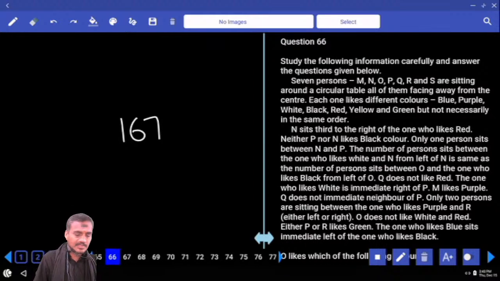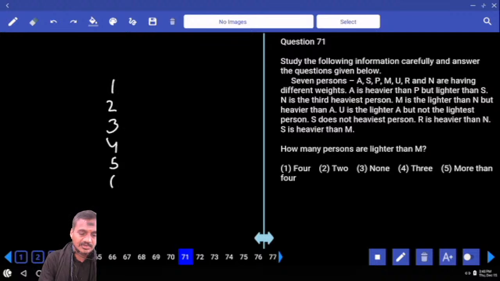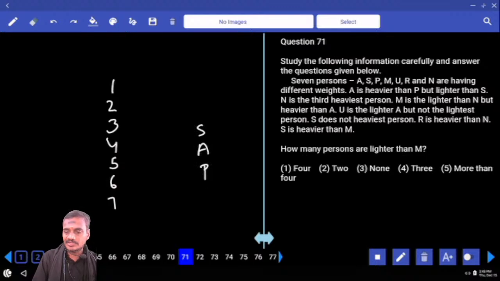Then next one, 71 onwards. 71 and 72, can we do them or not? Now it is based on comparisons. 7 persons are there, and they are of different weights: 1, 2, 3, 4, 5, 6, 7. Now these 7 persons are of different weights, and A is heavier than P but lighter than S.